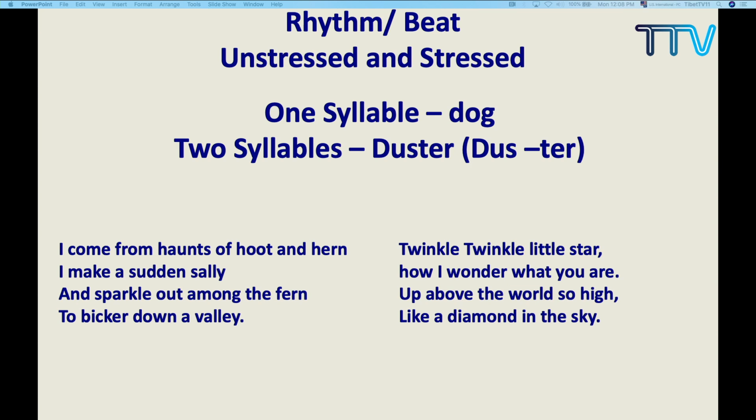The first one is The Brook from class 9, a very beautiful poem. I come from haunts of coot and hern, I make a sudden sally and sparkle out among the fern, to bicker down a valley.